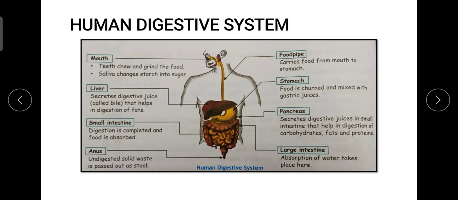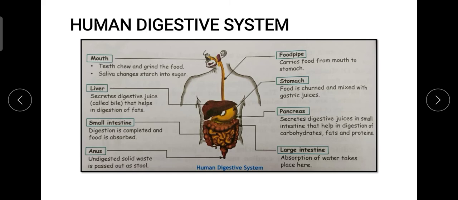For example, from the liver it is bile, which helps in digestion of fats. From the pancreas there are different digestive juices which help in digestion of carbohydrates, fats and proteins. The same happens because of the digestive juices added from the walls of the small intestine, and ultimately the absorption of food is done over here.